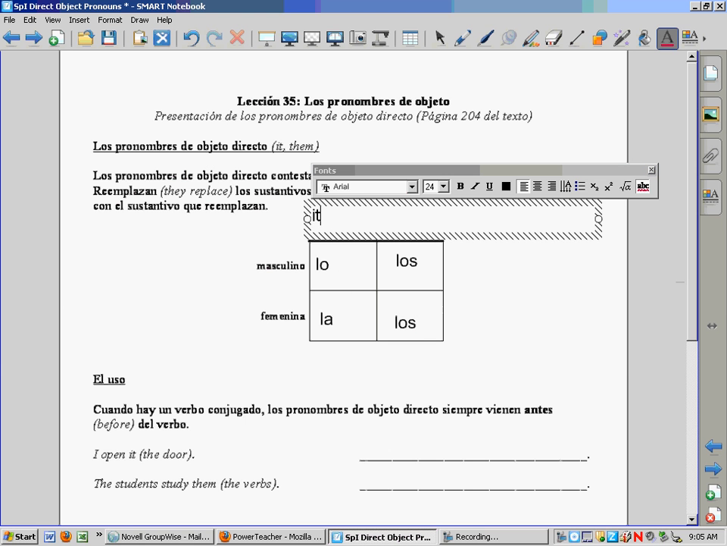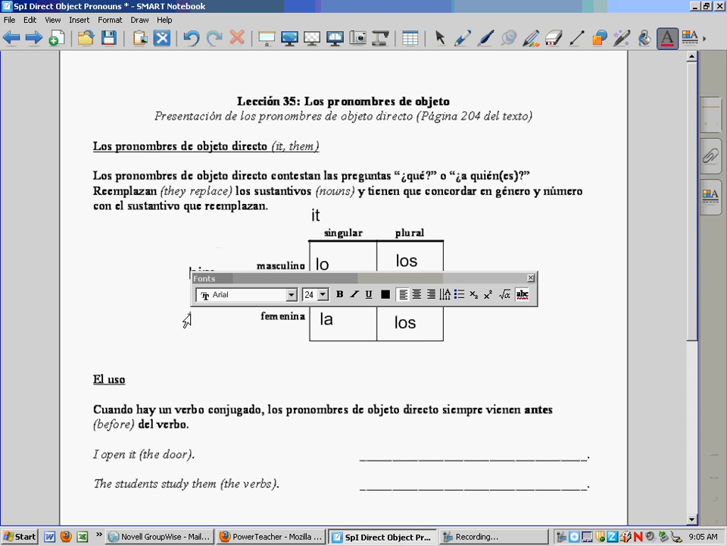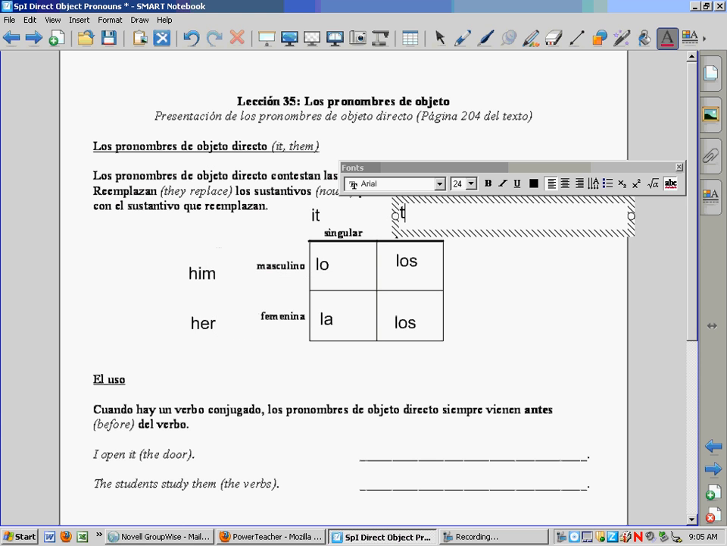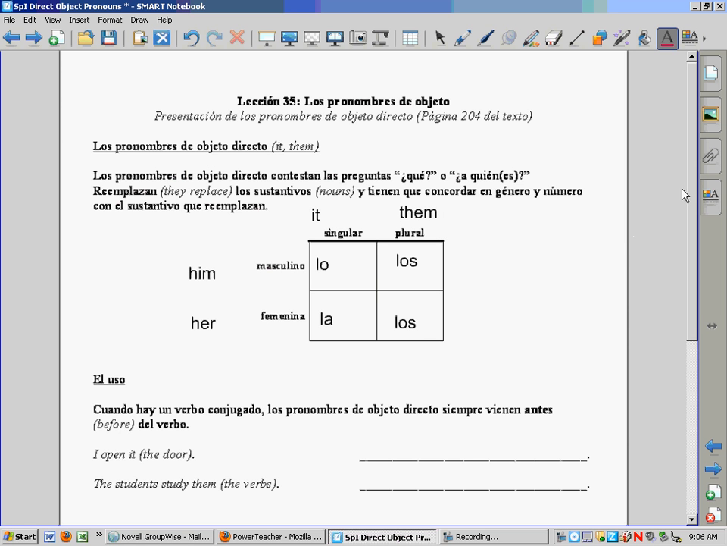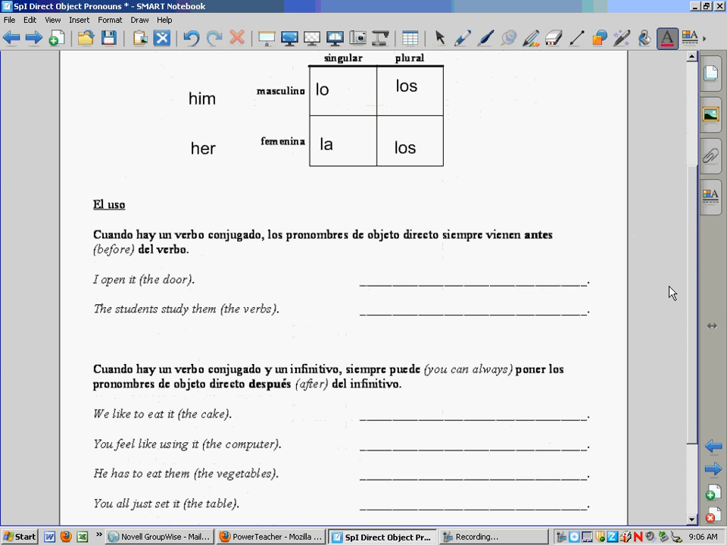la can mean it. Lo could also mean him if you're referring to people, and la could mean her if you're referring to people. Los and las always mean them, whether you're referring to people or things. So let's look at some examples, starting with some pretty simple examples, and then getting a little more complicated.